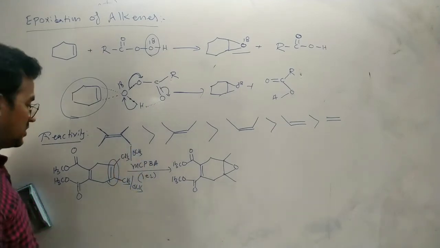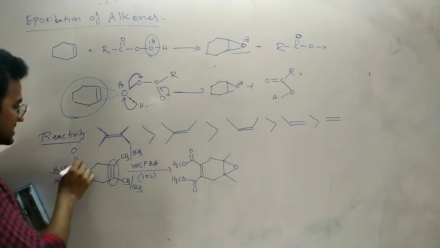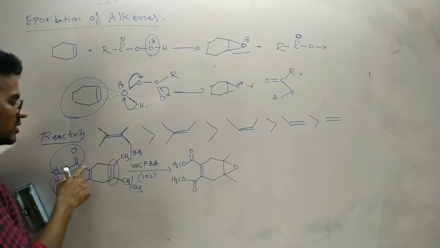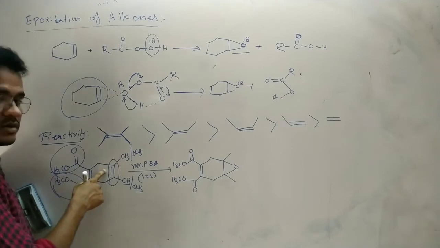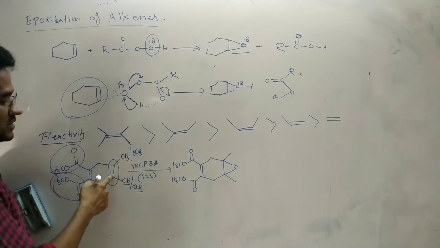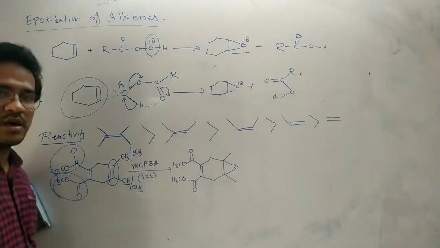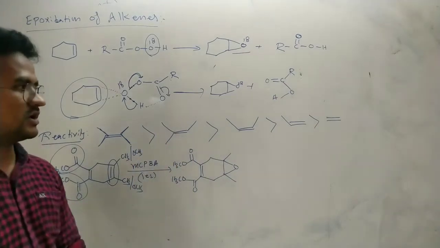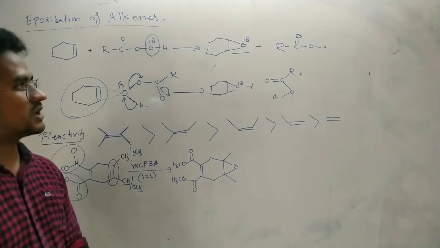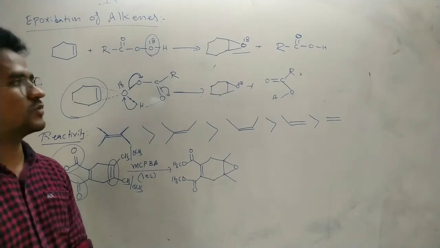This ester group is an electron withdrawing group. It decreases electron density on its double bond, but on this double bond there is more electron density, so it is readily attracted towards the electron deficient oxygen. That's why this double bond is involved in the epoxidation process. So that is the reactivity of the alkenes in epoxidation, and it is mainly an electrophilic addition reaction.